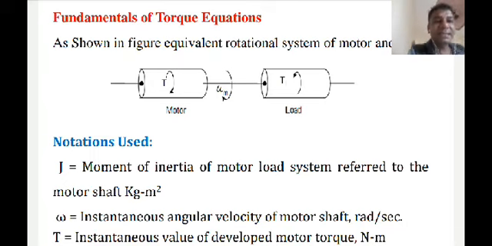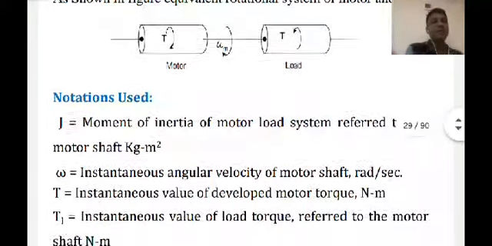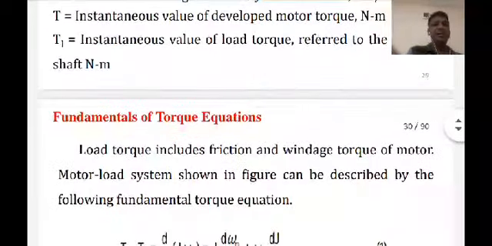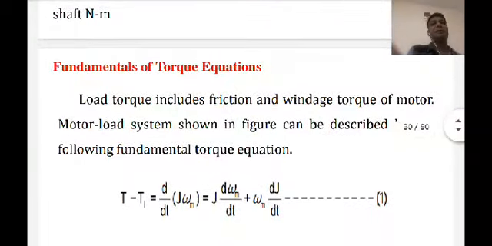So that omega is nothing but the instantaneous angular velocity of your motor shaft, which is in radians per second. Now capital T means the instantaneous value of developed motor torque, measured in Newton meter, and TL is the instantaneous value of load torque referred to your motor shaft in Newton meter. So now, for deriving the torque equation of your electrical drive system,